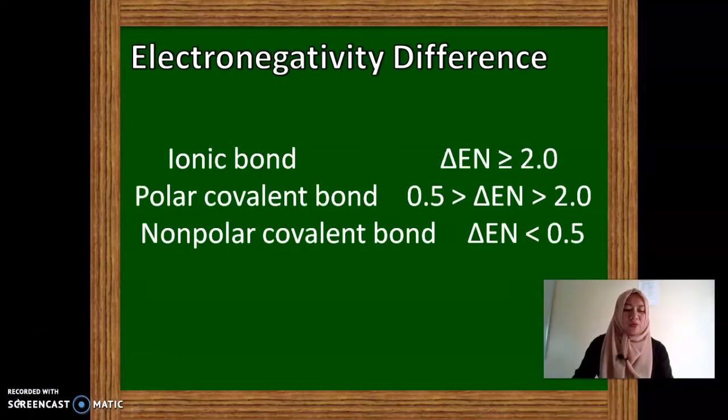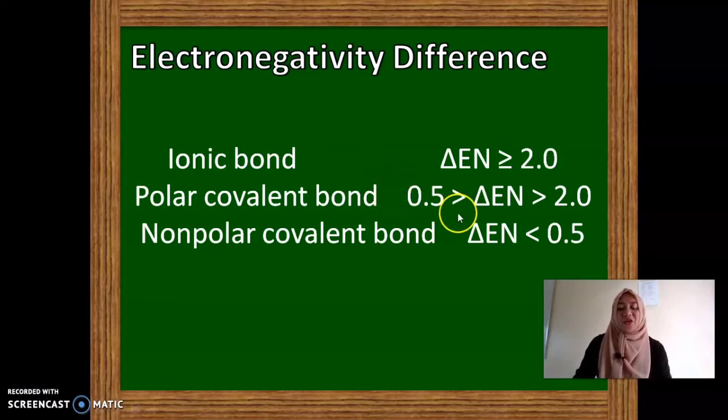To distinguish polar from non-polar covalent bond, it is very important to know the difference between the electronegativity values of an atom. So the absolute value of the electronegativity difference between the atoms gives an idea of the type of chemical bond that exists between them. If the difference is greater than or equal to 2, that would tell us that it is an ionic bond.